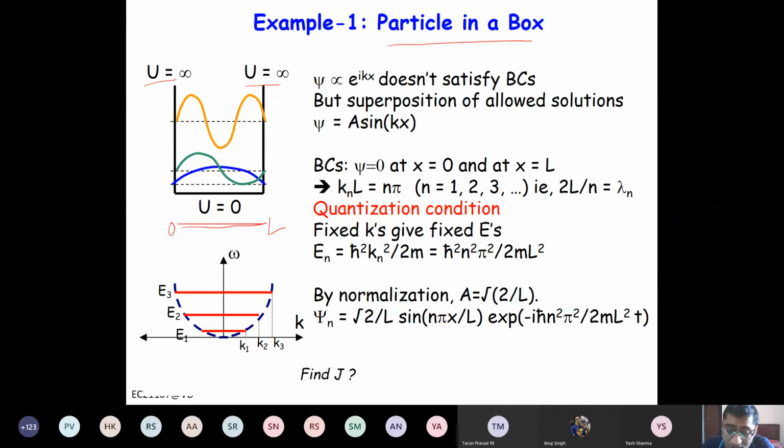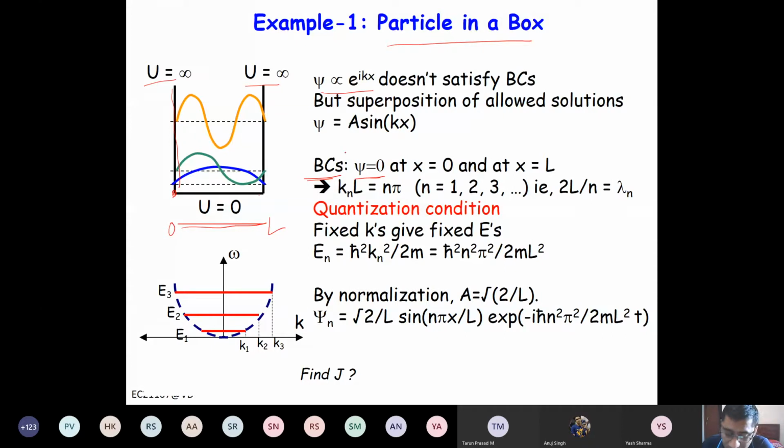So in this case, if you try to solve the Schrodinger equation, what will you get? You will get e to the power iota kx, right? That we have already discussed. So the solution is very similar to the free electron, but the only difference is the boundary conditions, right? So what is the boundary condition? When U is infinite, the probability of finding electron should be 0. So at x equal to 0 and at x equal to L, your wave function should be 0.